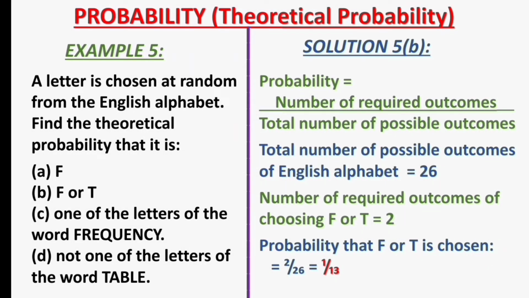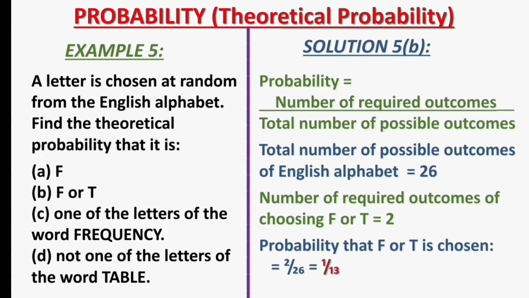The number of required outcomes of choosing F or T is 2, because these are two letters of the English alphabet. Hence, the probability that F or T is chosen is 2, representing the number of required outcomes, divided by 26, representing the total number of possible outcomes. That will simplify to 1/13.